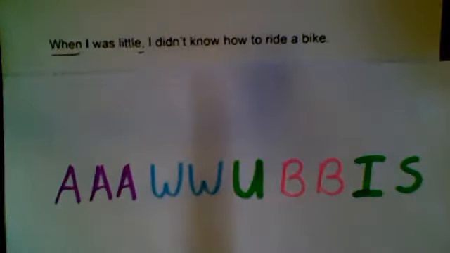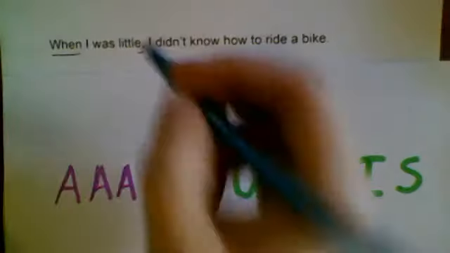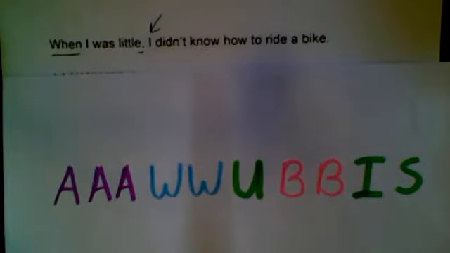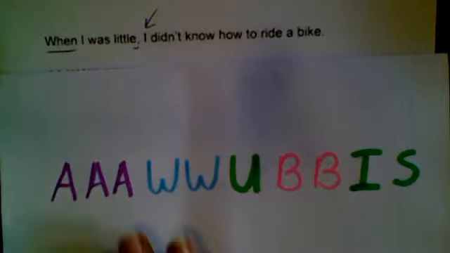And the comma goes before the second who. So the first who is I, the second who is I again. I didn't know how to ride my bike or a bike. So let's learn about the AUBIS words.